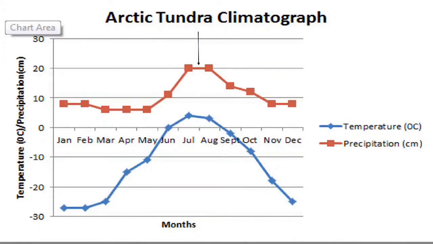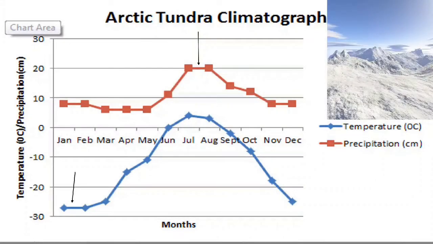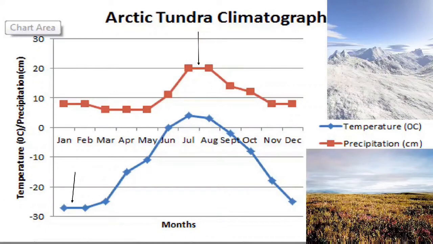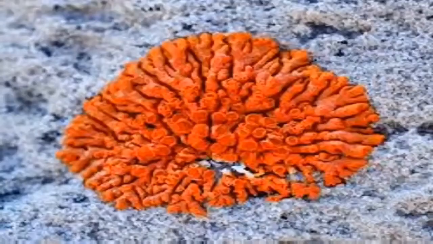The climate here is extremely cold in winter, that is -30 degrees Celsius to -40 degrees Celsius. Summer here is short, that is 45 days to 75 days. Highest summer temperature is less than 10 degrees Celsius. Vegetation in tundra is thin.